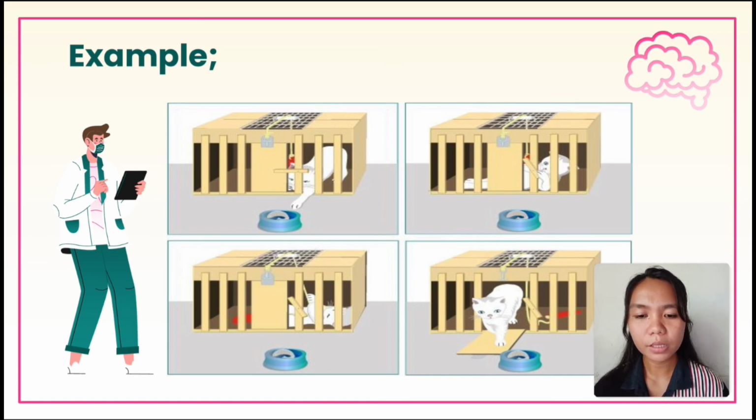When Thorndike put the cat inside the box again, the cat learned to adapt to the environment of the puzzle box. The cat learned to open the lever so that he could go out of the box and get his reward, which is the fish. In this matter, it became habitual for the cat, because every time he escapes from the box, he gets the reward.